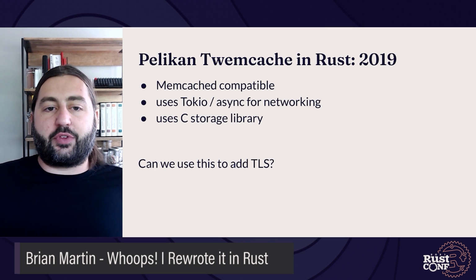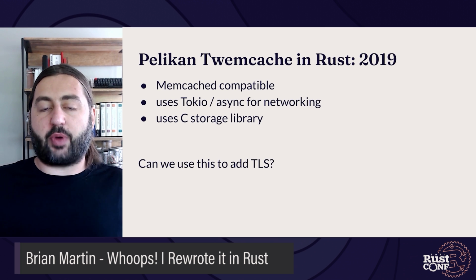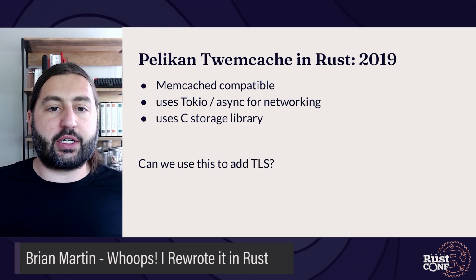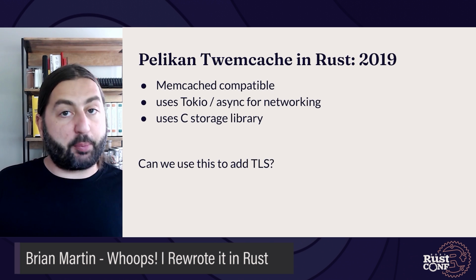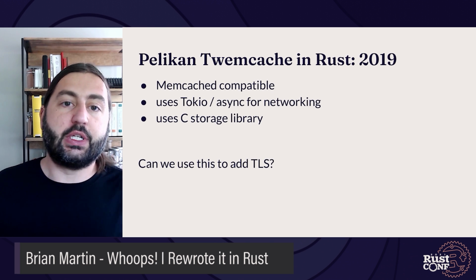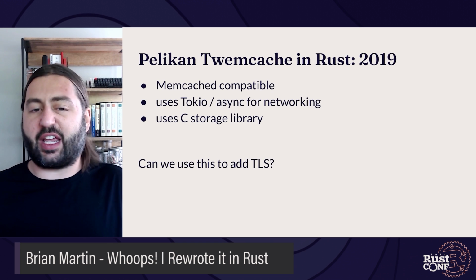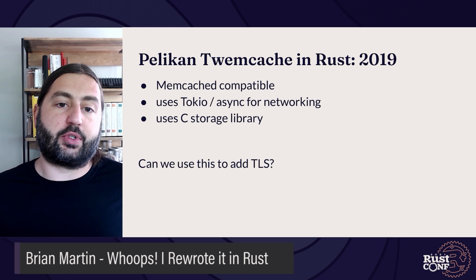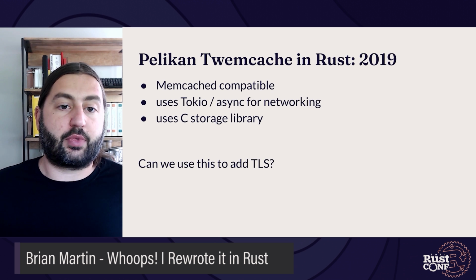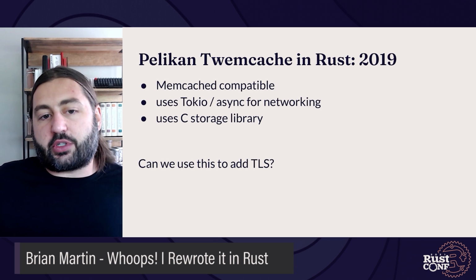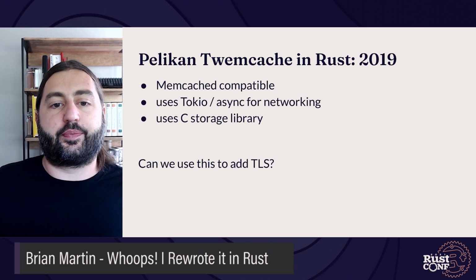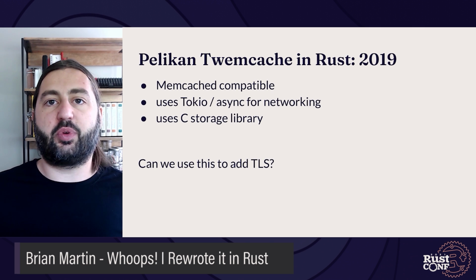So, we have this implementation of Pelikan Memcached, Twitter's Memcached fork, written in Rust from 2019. It's Memcached protocol compatible. It uses Tokio and async for its networking, and it uses the C storage library to provide the caching. So the question is, can we use this as a starting point to add TLS? First, we need to do performance testing.